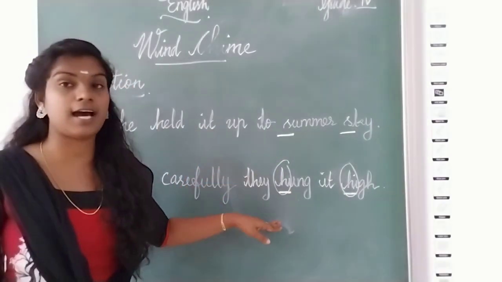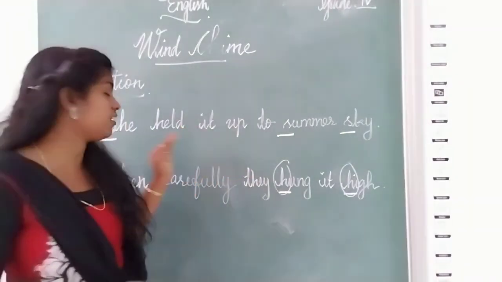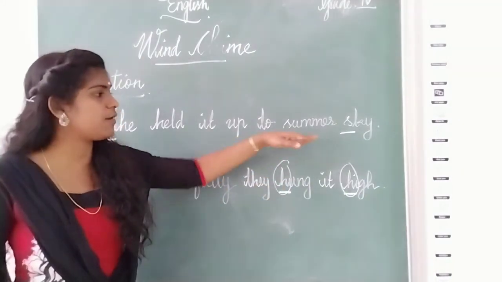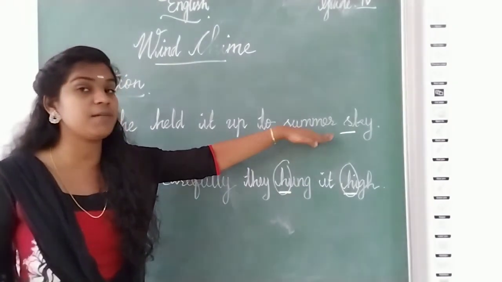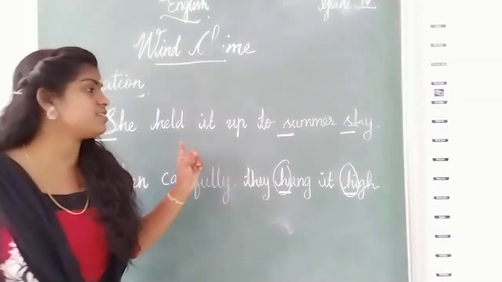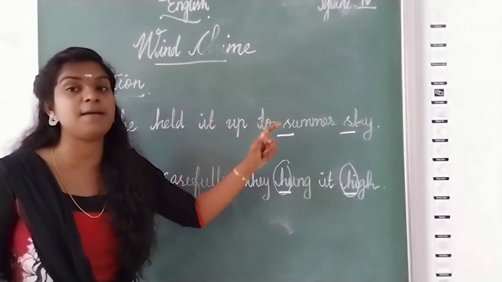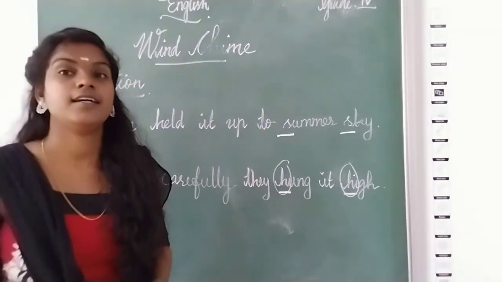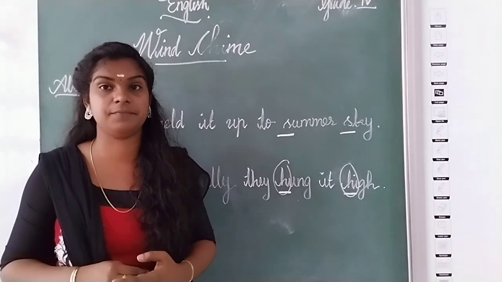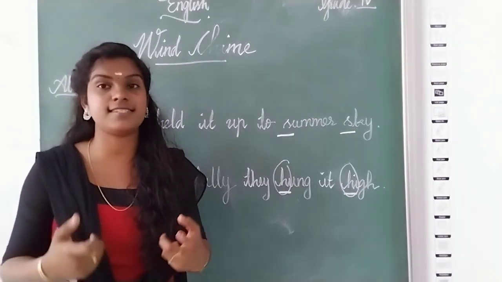Not with other lines. Got it? That means the same letter or similar sound we can find in the same line, not from the other line. Which means if you are finding any letter here, then again the same letter will come in the next line also. That is not alliteration. Alliteration means the similar sound or repeated sound or letters in the same line. Got it? In the poem Wind Chime, we have many alliterations. You have to find it, write it in your notebook and take a snap and send it to me.